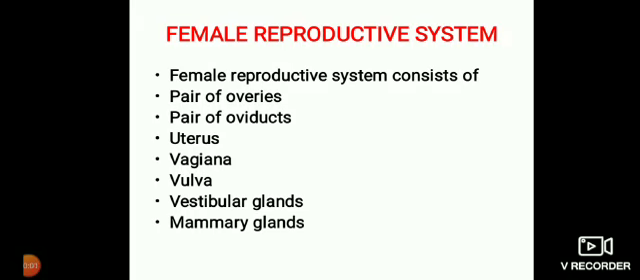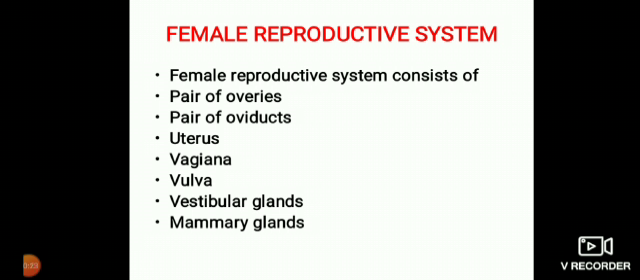During the last lecture we studied the male reproductive system. Today we are going to learn the female reproductive system. This system consists of a pair of ovaries, a pair of oviducts, a single uterus, a single vagina, the vulva, vestibular glands and mammary glands. Mammary glands are the accessory glands.